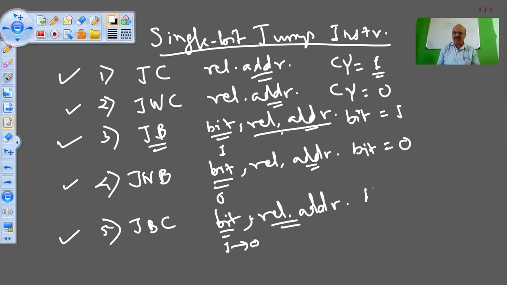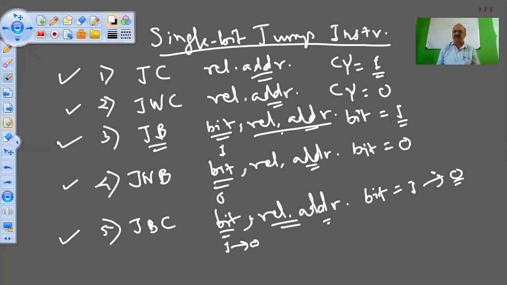And the fifth instruction is the same, that is, jump if the bit is equal to 1, but before jumping just complement that bit, just make it 0 and then jump. In JB, we are not making the bit 0; it remains 1, we are not changing its status.